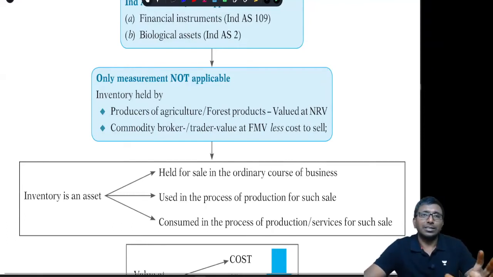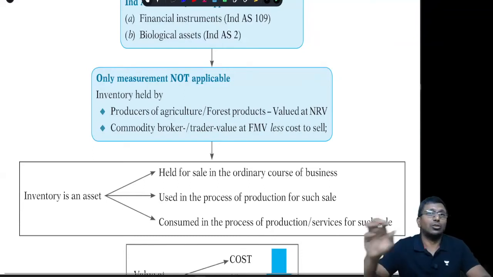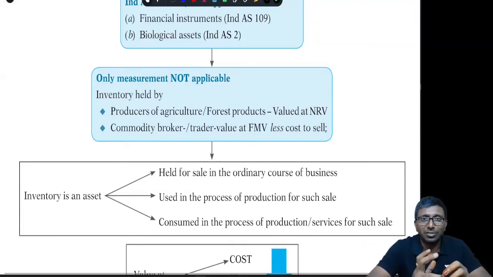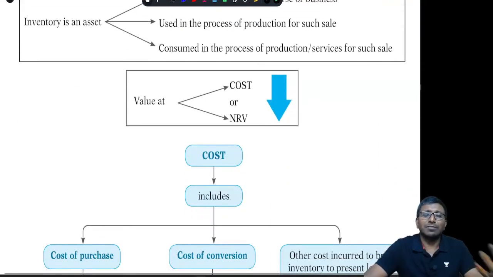Next, what is inventory? Inventory is an asset which is held for sale in the ordinary course of business, or which is in the process of production, or which is consumed in the process of production. Held for sale means finished goods. Consumed in the process of production means obviously raw material and work in progress, and also spare parts and packing material, and many other items come here. How do you measure it? At cost or NRV, whichever is lower.